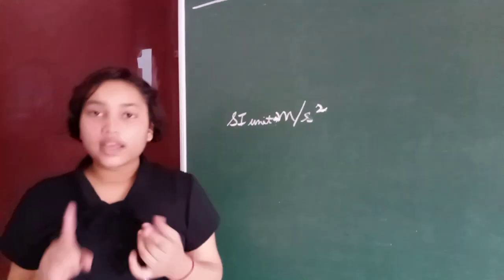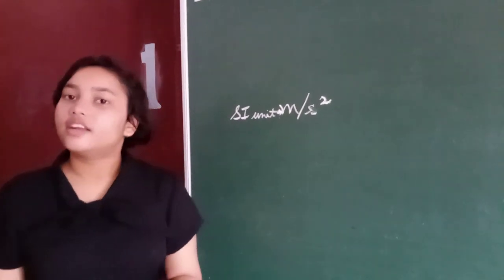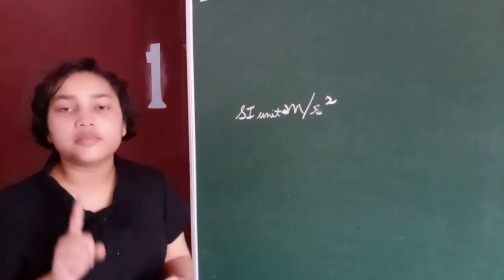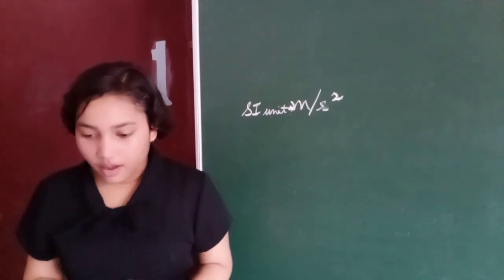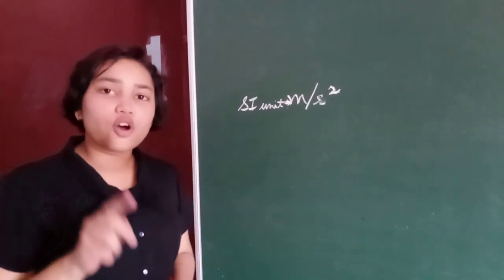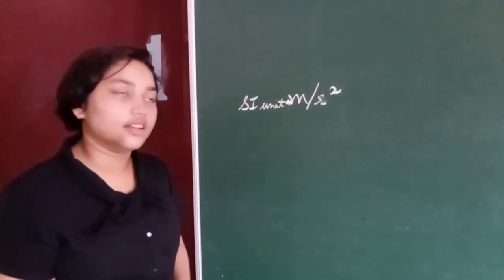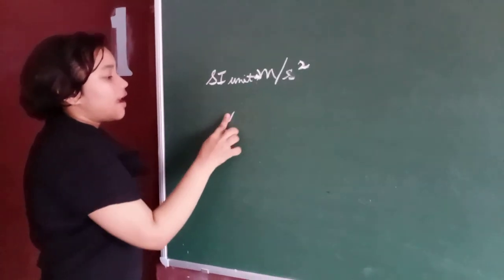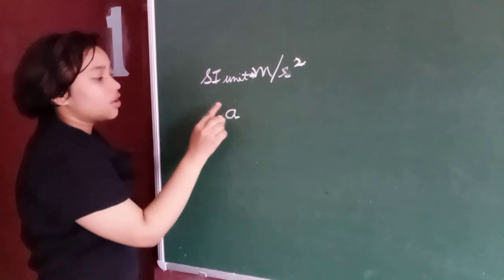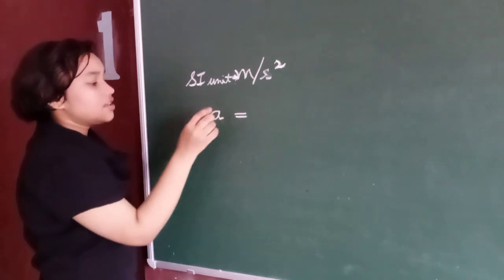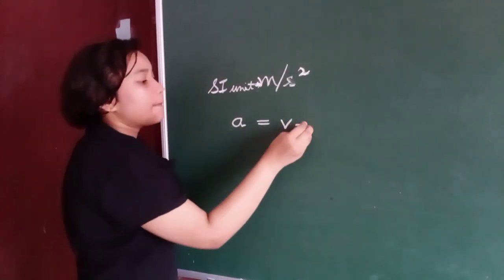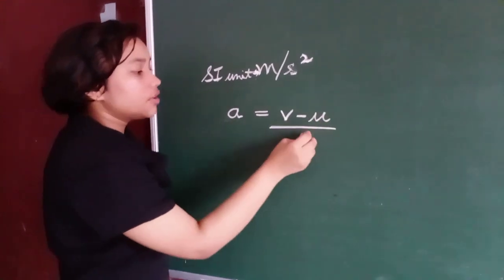Acceleration can be zero, negative or positive. So what is the formula for calculating the acceleration? Acceleration is denoted by small a. Acceleration is equal to v minus u upon t.